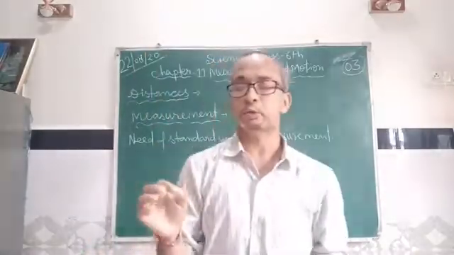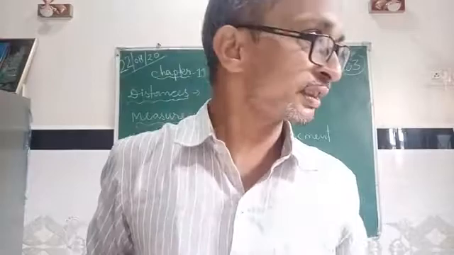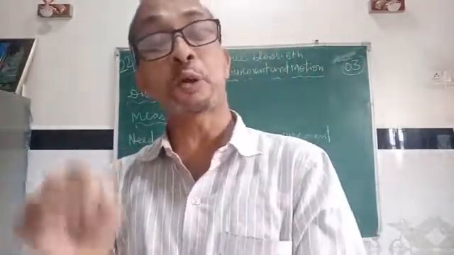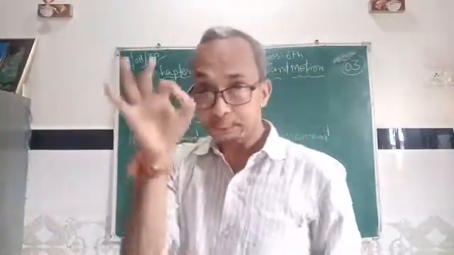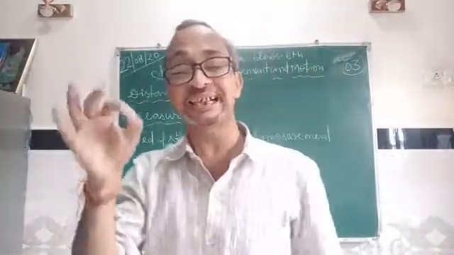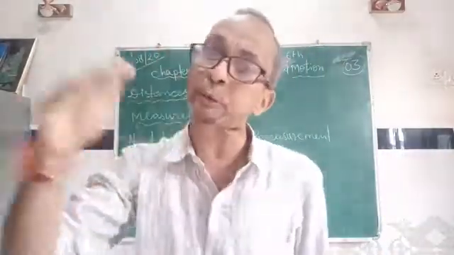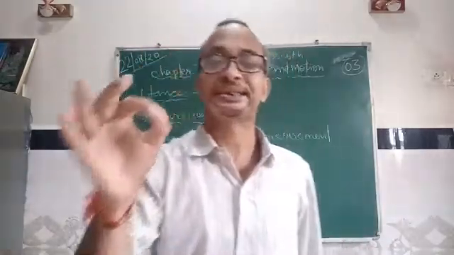These units also vary from person to person, and hence they are not standard units. So why are they not standard units? A unit of measuring which has a fixed value, which does not change from person to person or place to place, is called a standard unit of measurement.